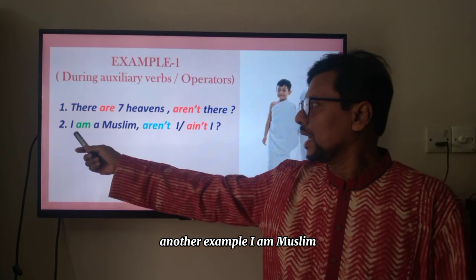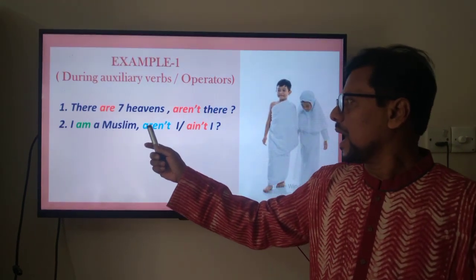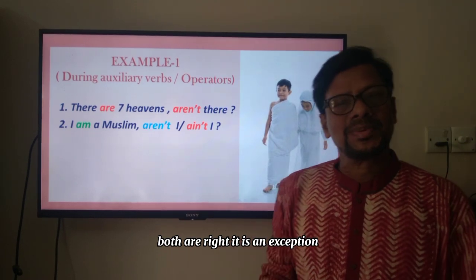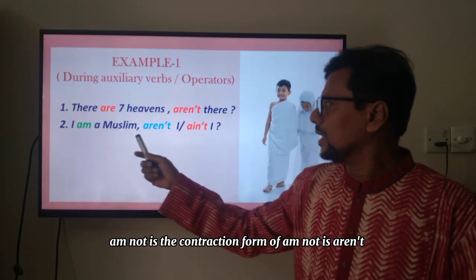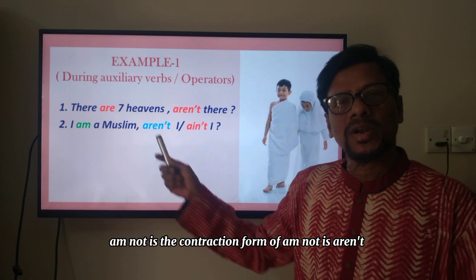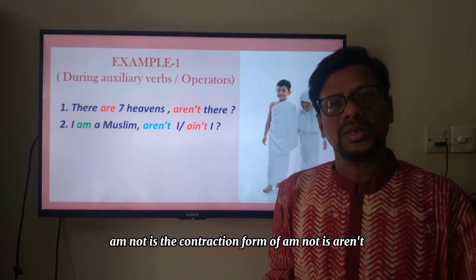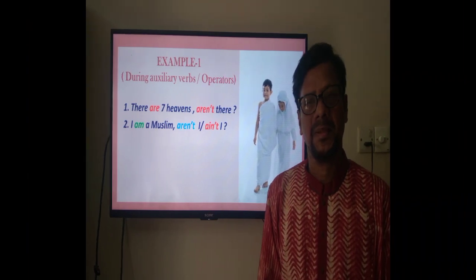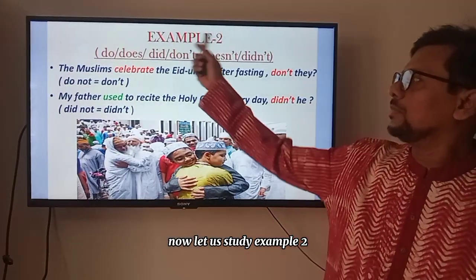Another example, I am a Muslim. Aren't I or ain't I, both are right. It is an exception. The contraction form of am not is aren't, or sometimes you can write ain't.